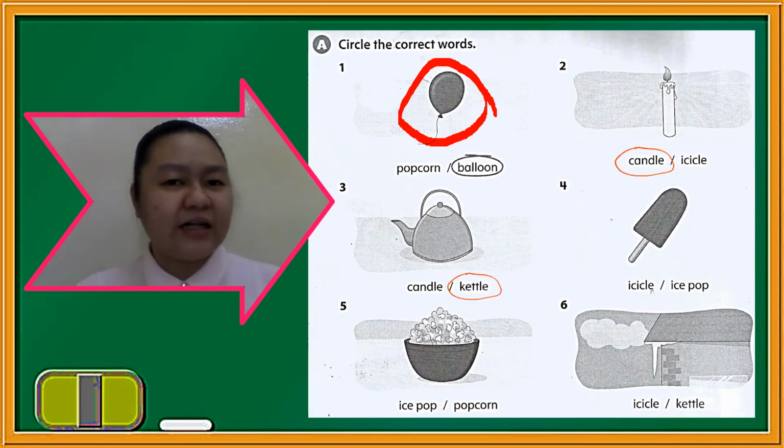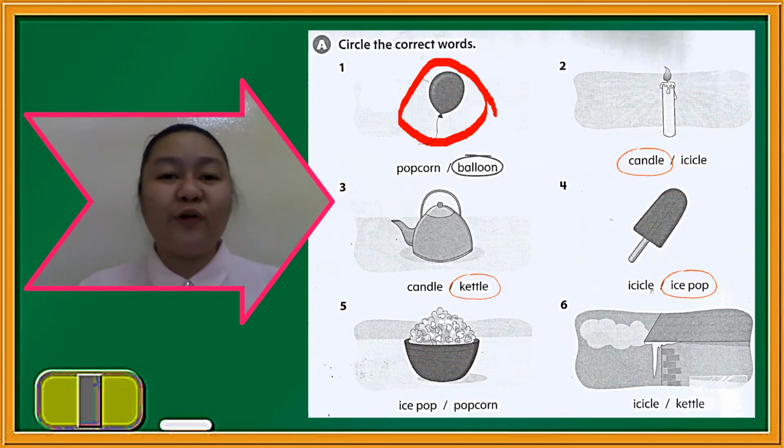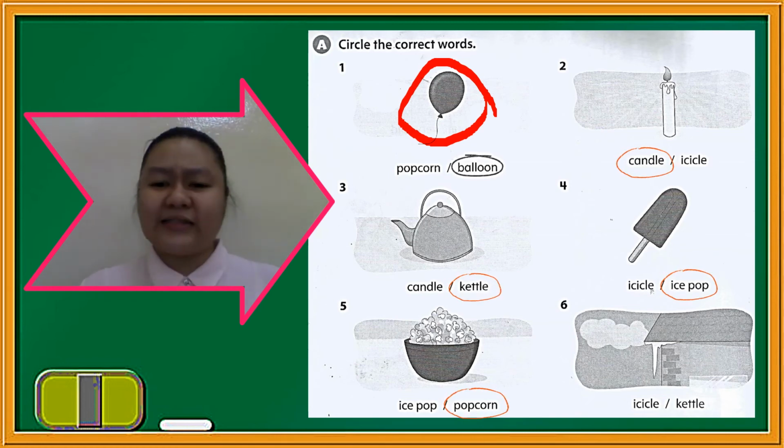Is it an icicle or an ice pop? It's called ice pop. How about number 5? Is it a popcorn or an ice pop? Correct again, it's popcorn. The last one, is it an icicle or a kettle? What's your guess, grade 2? It's an icicle, correct.